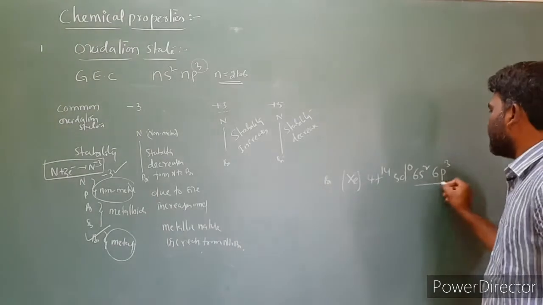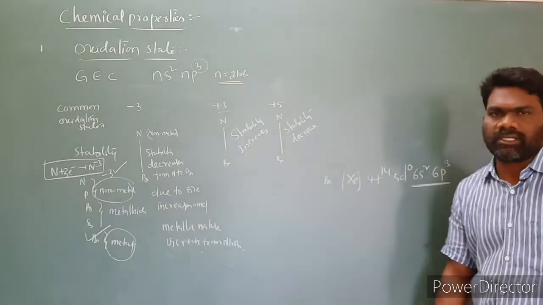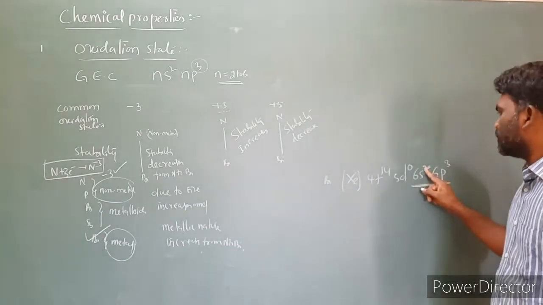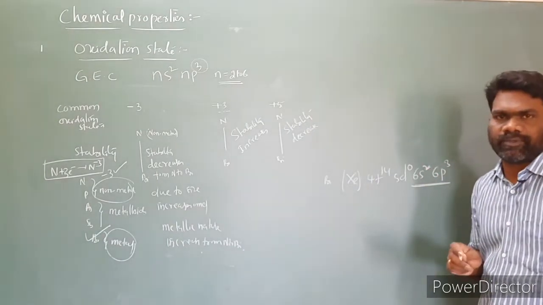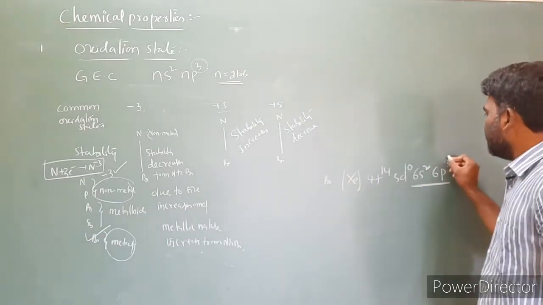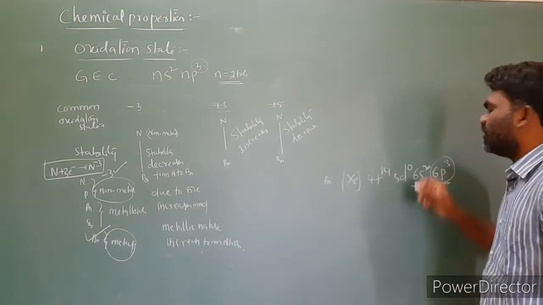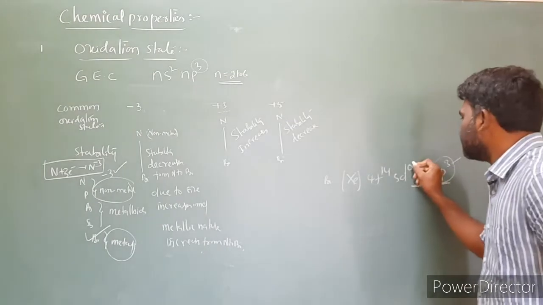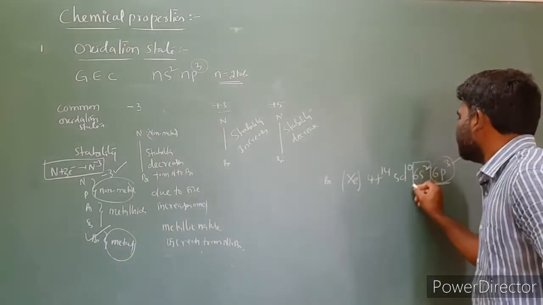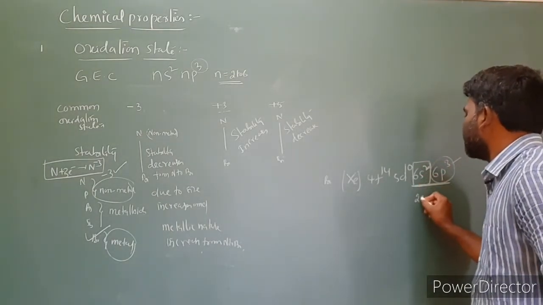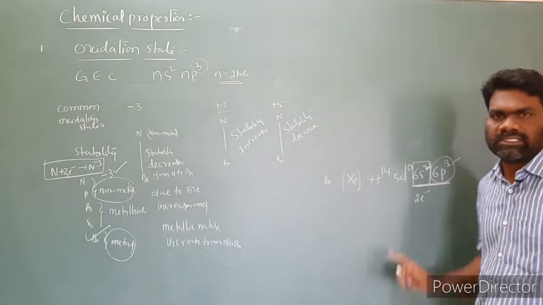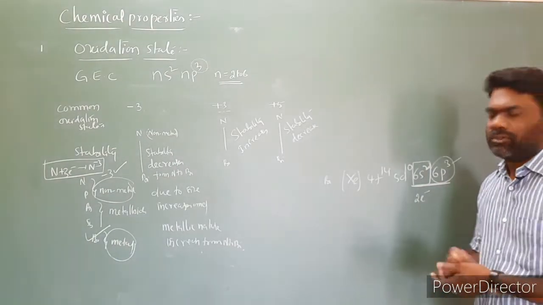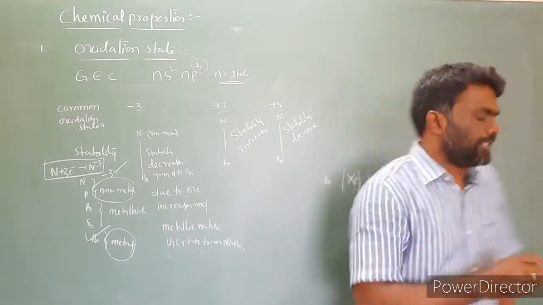Now look at the outermost shell. This is the outermost electronic configuration. The total number of valence electrons available is 5, that is 2 plus 3. But in the case of bismuth, the 6p3 electrons are involved in the bonding. The 6s2 electrons, a pair of electrons, are not involved in bond formation. So we call this an inert pair.